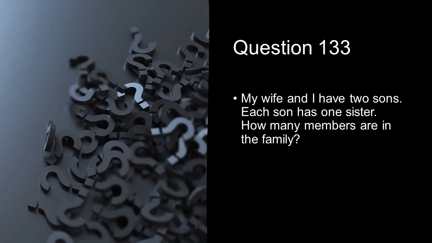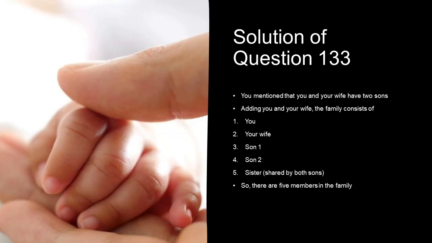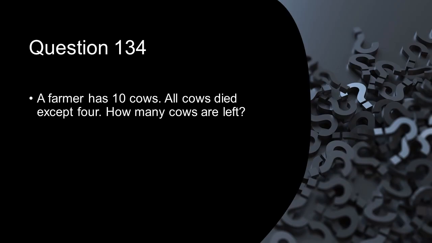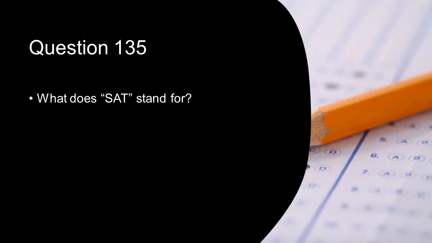Student. My wife and I have 2 sons. Each son has 1 sister. How many members are in the family? 5. यहाँ पर आप वीडियो को पास करके क्वेश्चन 133 का सॉल्यूशन देख सकते हैं. A farmer has 10 cows. All cows died except for how many cows are left? 4. What does SAT stand for?